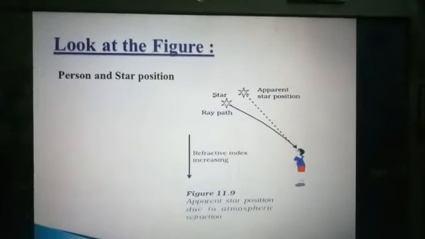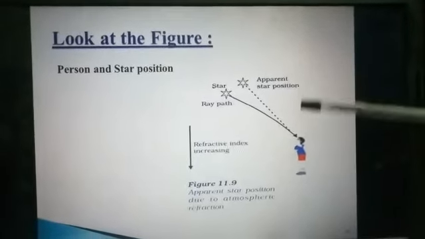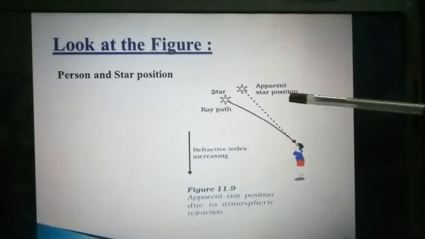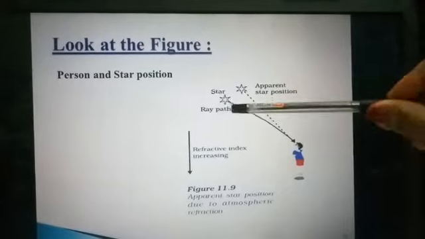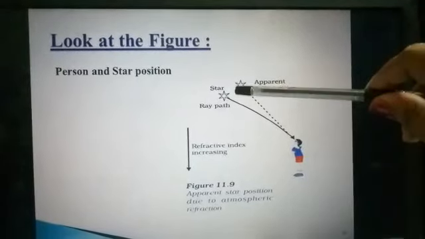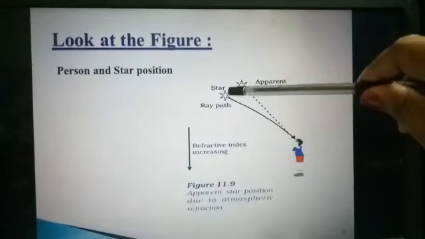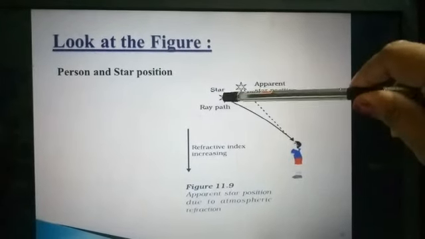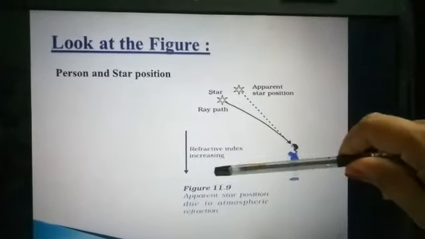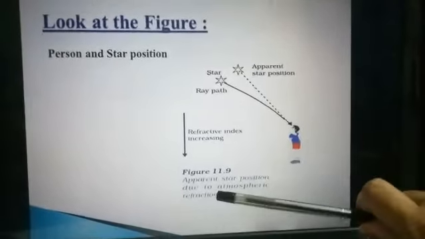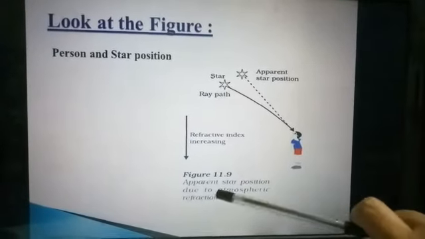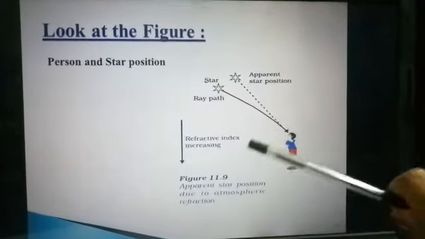So here, look at this figure. What are you observing? You are observing here a person, and then the apparent position of a star and the actual position. Actually, the star is present here, but the person is observing a star just above. This position is above the actual position, right? And this is because of gradually changing refractive index. And this figure is taken from your NCERT textbook, apparent star position due to atmospheric refraction.